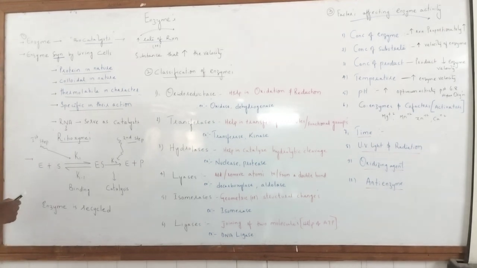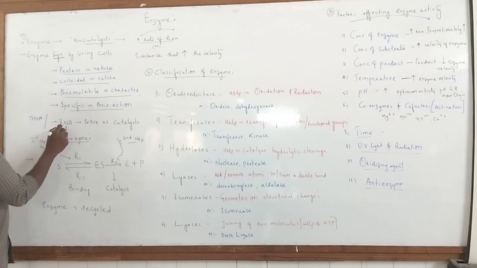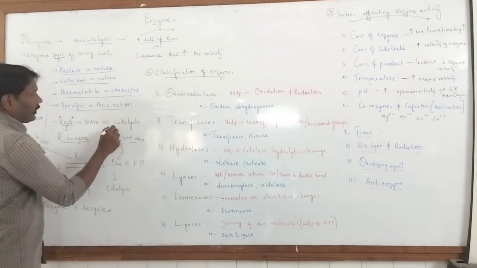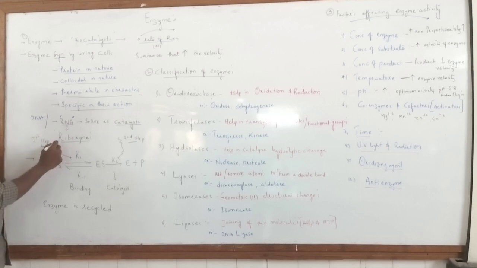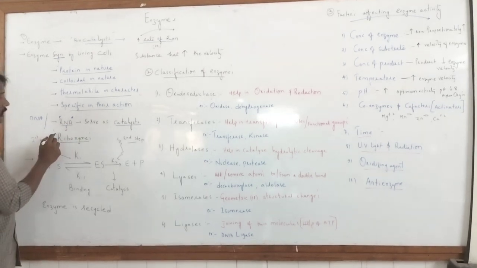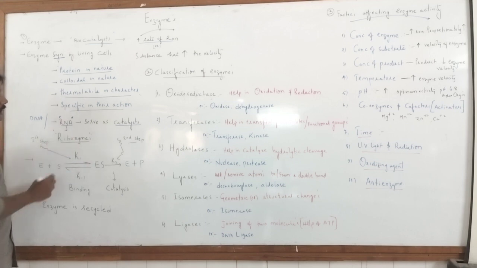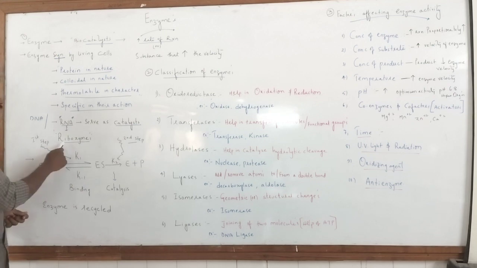Sometimes even in the nucleotides, DNA and RNA, apart from these, RNA is also referred to as acting like a catalyst in nature. Such types of RNAs are known as ribozyme. So this ribozyme is nothing but an RNA showing the catalytic property.